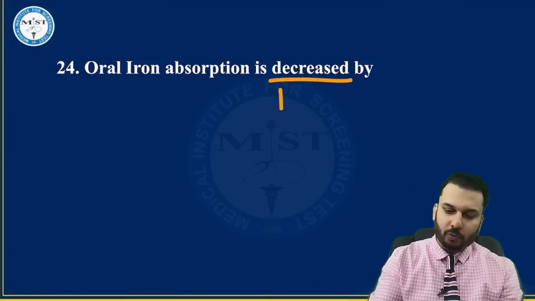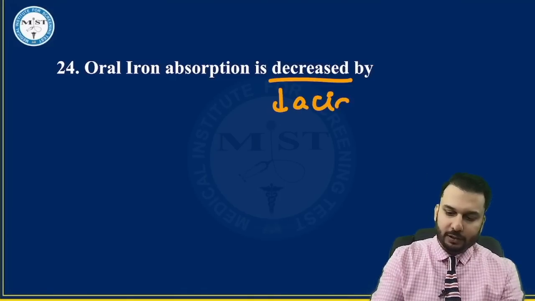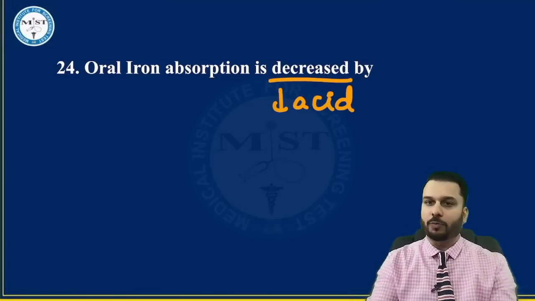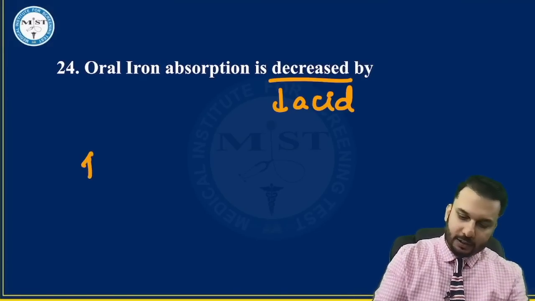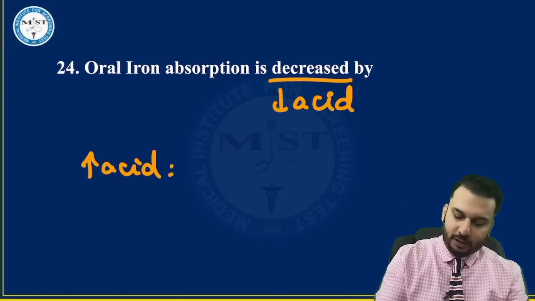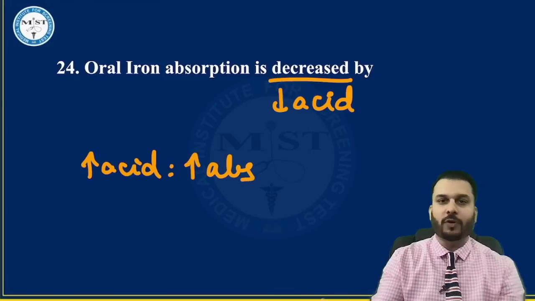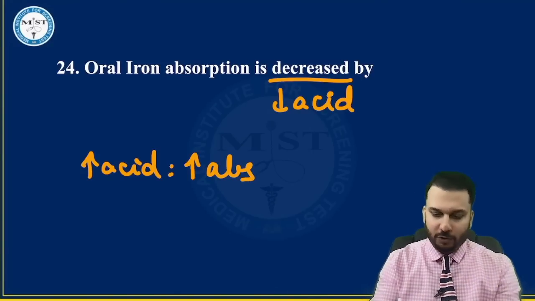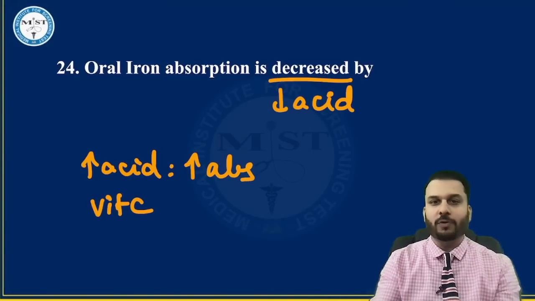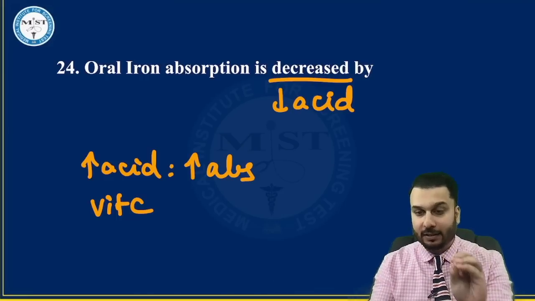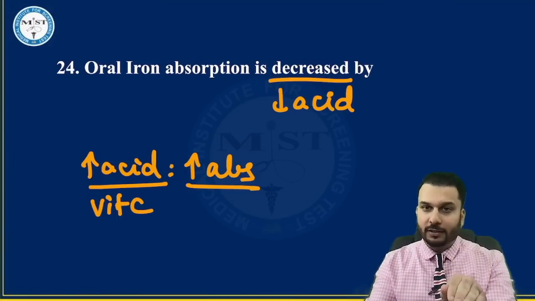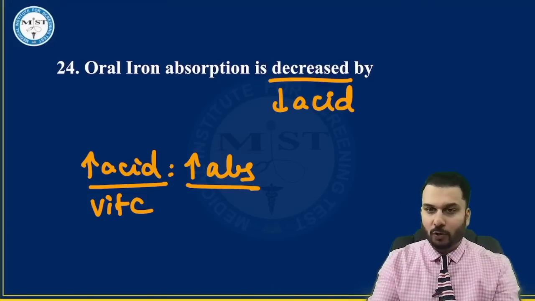Oral iron absorption is decreased by. Sir, the simple point here that you must remember is that a decrease in gastric acid will decrease the absorption of iron, and an increase in the acid increases the absorption of iron. That's why with iron tablets, we usually give vitamin C. What is vitamin C? Ascorbic acid. That means more acid, more absorption. Decrease in acid will lead to decrease in the absorption of iron.